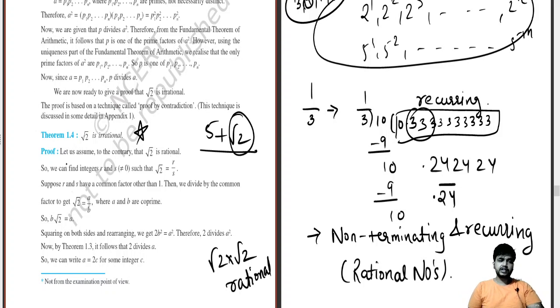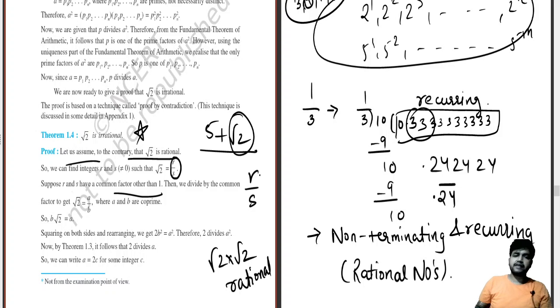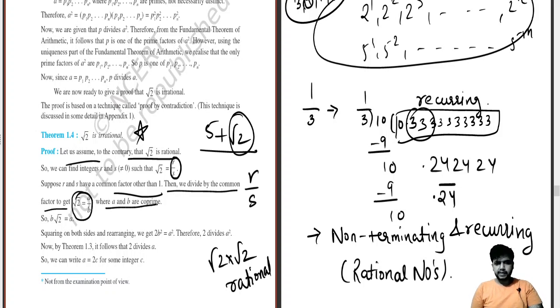What do we say? Let us assume that root 2 is rational. So if root 2 is rational, this will be in the form of r by s. Okay. Suppose r and s have a common factor other than 1. If they are rational numbers r by s, they will have a common factor other than 1, obviously. Then we divide by the common factor, so we get root 2 equals a by b, where a and b are co-primes.